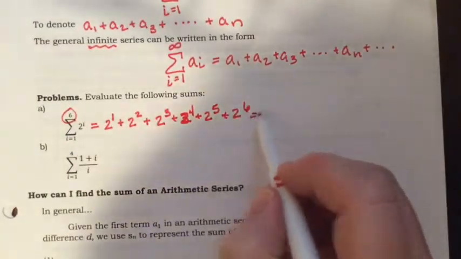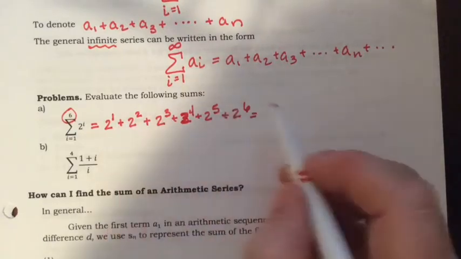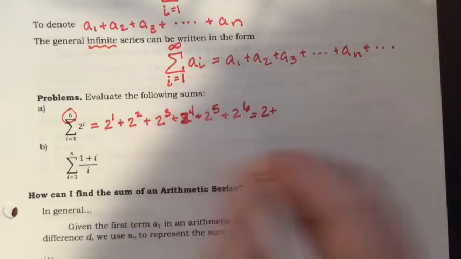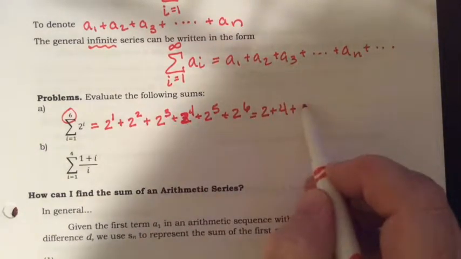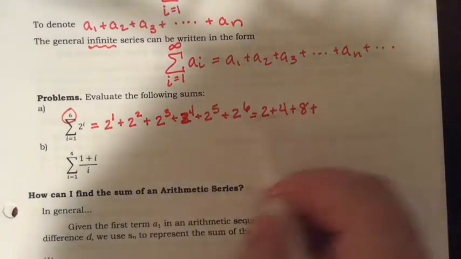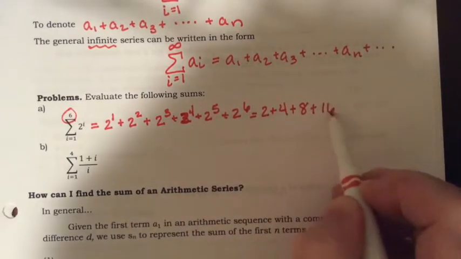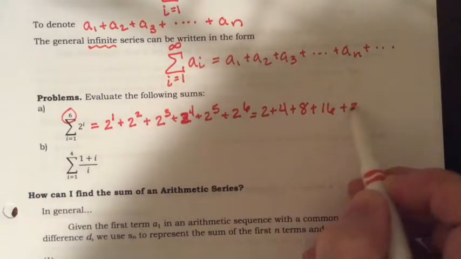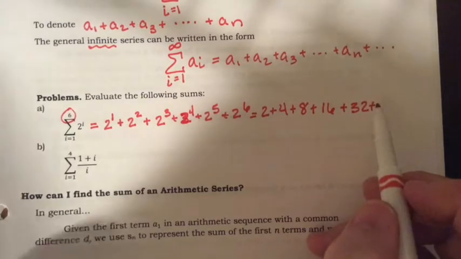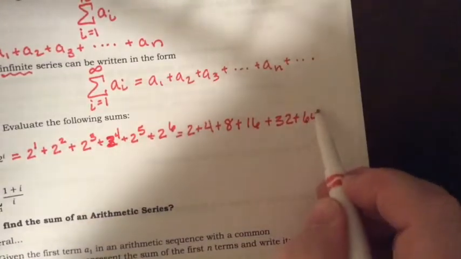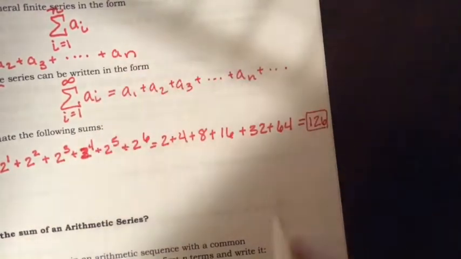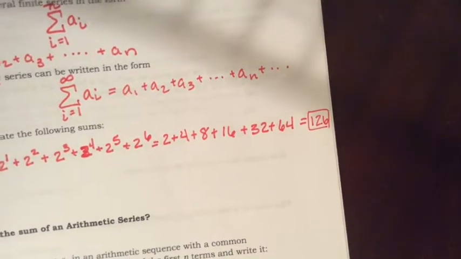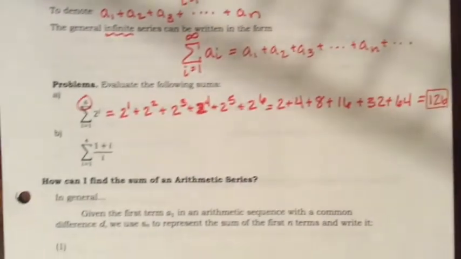So this is another way of saying 2 plus 4 plus 8 plus 16 plus 32 plus 64. And if I took my calculator and added those numbers up, I would get 126. Okay, so that's that sum. Let's look at the second one.